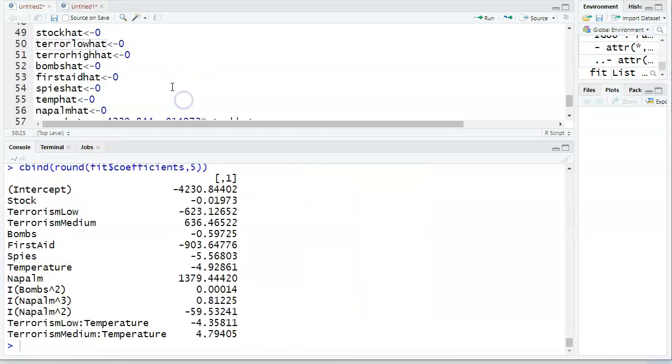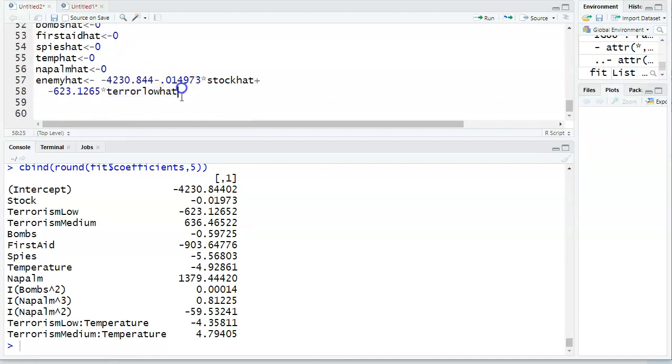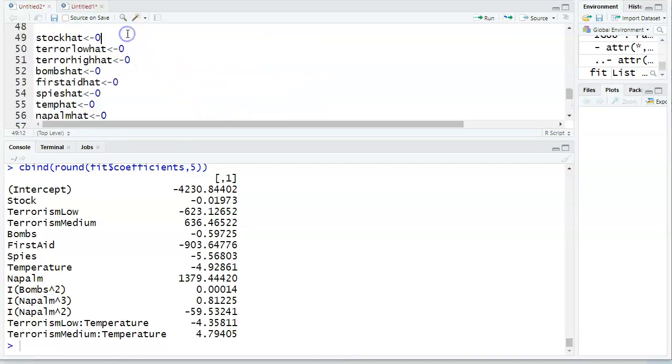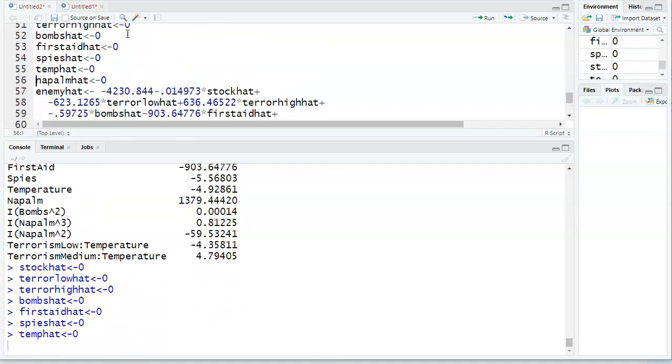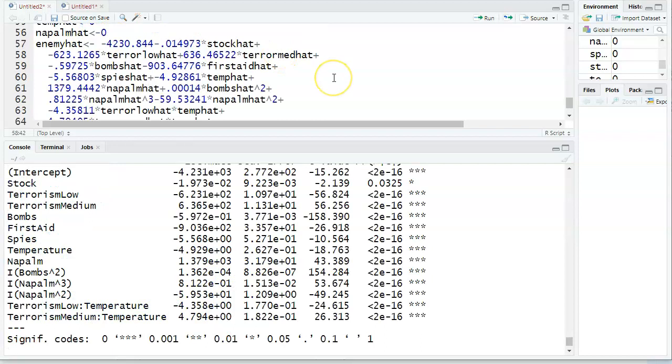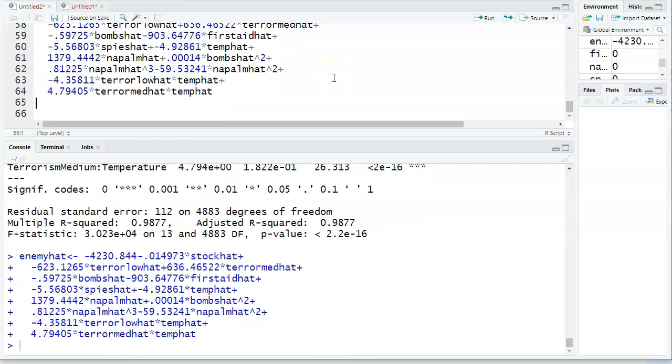I called it terror low hat, not terrorism low hat, which you can call it whatever you want as long as you're consistent here. I'd also like to point out it is definitely spies hat as the word. Even though zeros are a terrible choice here, I just want to make sure that I haven't misspelled anything. I sure did, in two places, in fact.